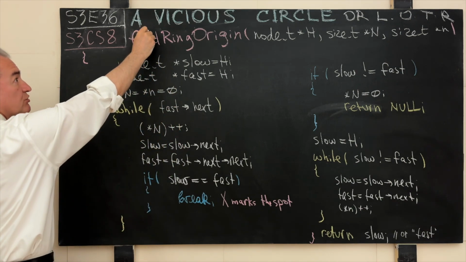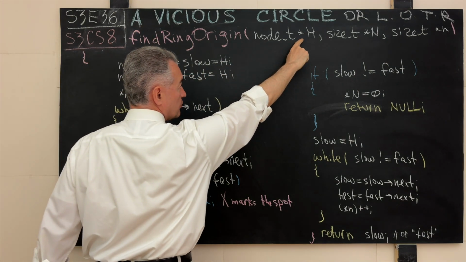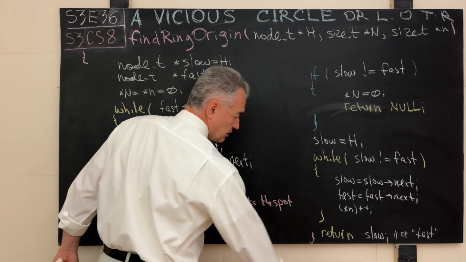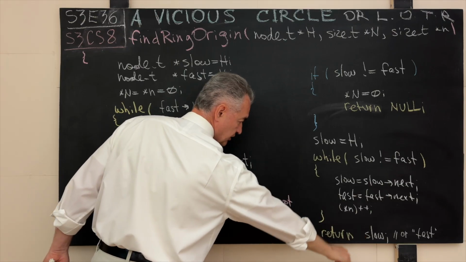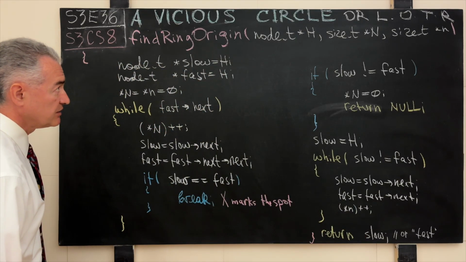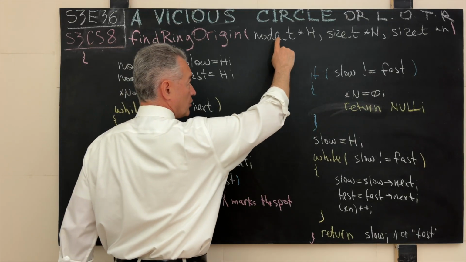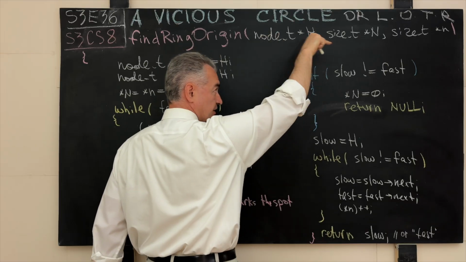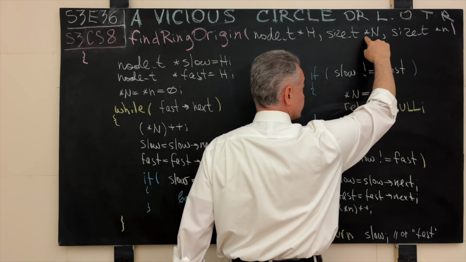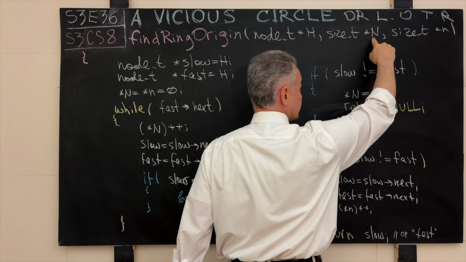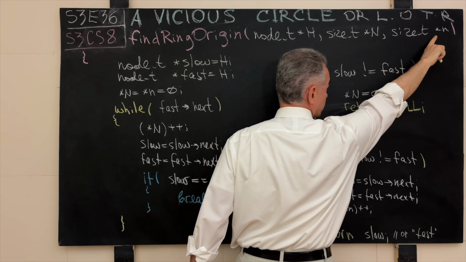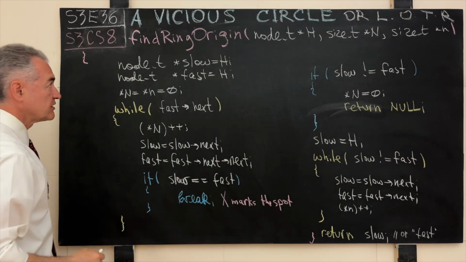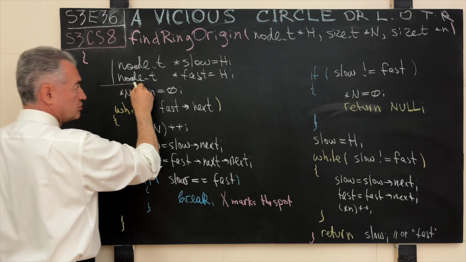But here, this function returns the node t, and the meaning of the return value is precisely the origin of the ring, if that ring is present. And the rest of the signature of this function is the following. On the input, we take the home plate or the head node of the list that is under suspicion, the size t star, the pointer to the variable that will store the size of the ring, and the pointer to the variable that will store the size of the linear segment of the link that is not corrupt. And here we need two frame variables only. We do not need anything else.